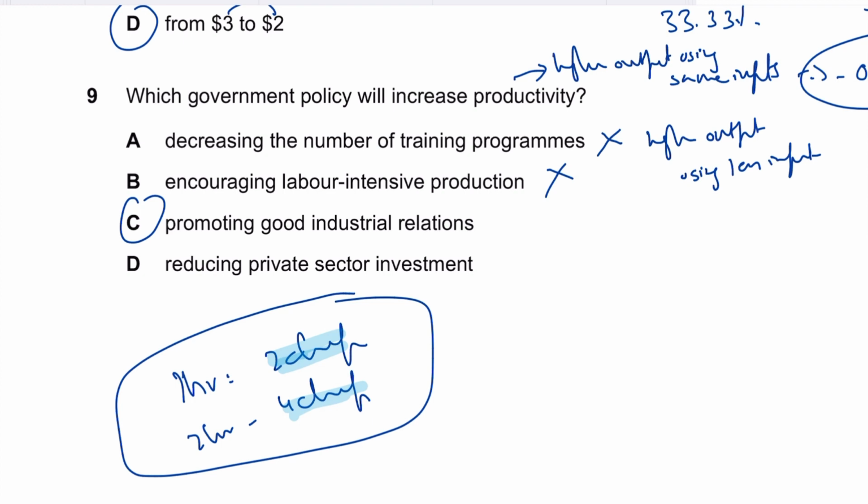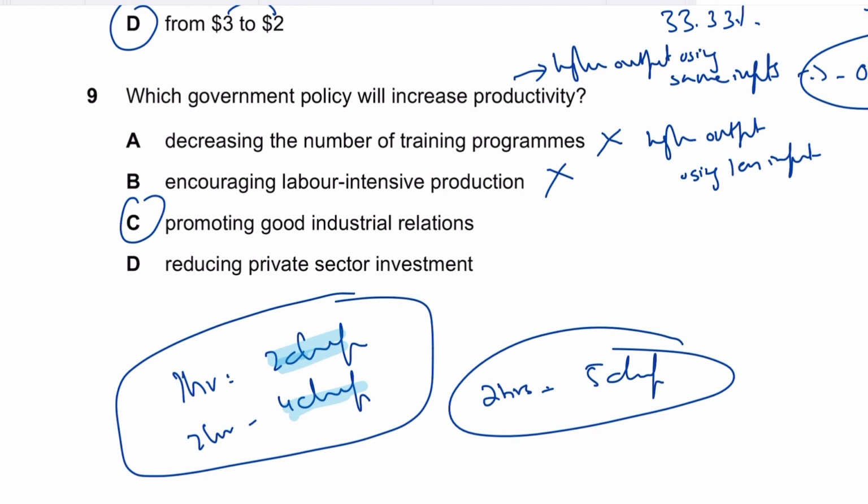Obviously if you finish 2 chapters in an hour, in 2 hours you will finish 4 chapters, assuming your productivity is the same; it hasn't increased. But if you're able to finish, let's say, 5 chapters in 2 hours, now your productivity has actually gone up, right? So remember that there's a difference between total production and productivity. Productivity is a measure of efficiency.